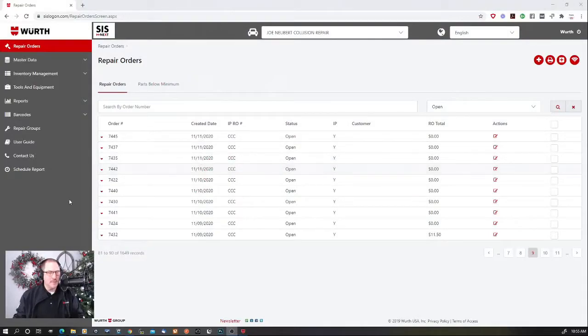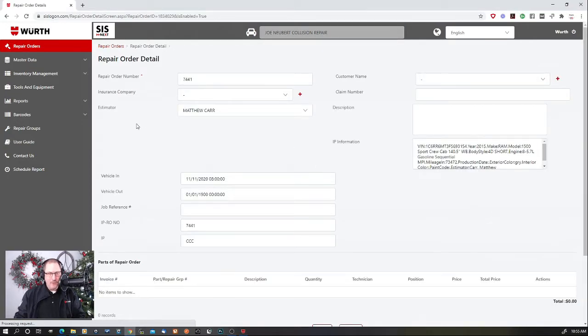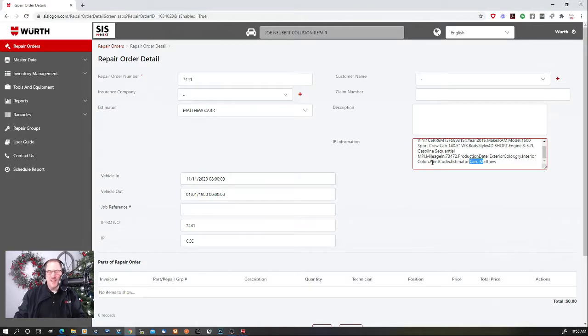You should be able to see my screen. We're going to be working on RO number 7441. If I remember looking into that one just a minute before I started recording, Matthew Carr up here is the estimator. This is all the information that we receive from CCC. It's the year, the make, the model, the mileage, etc., but it also includes who the estimator is.